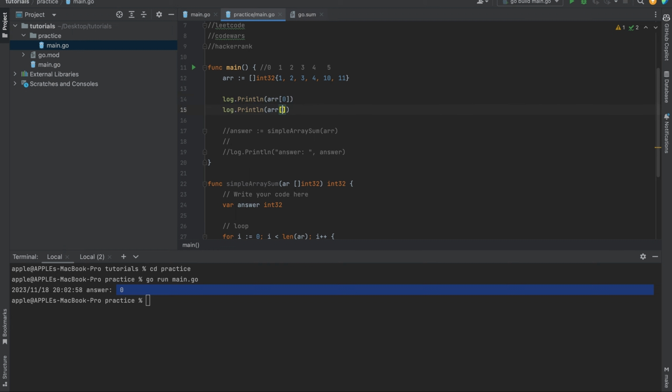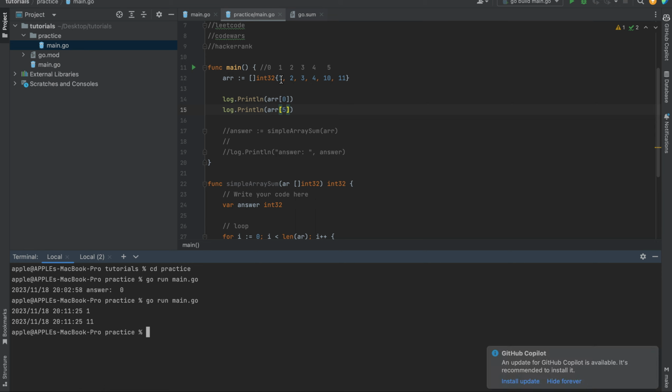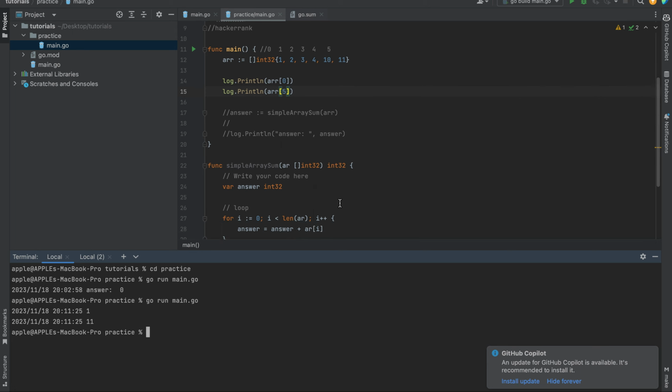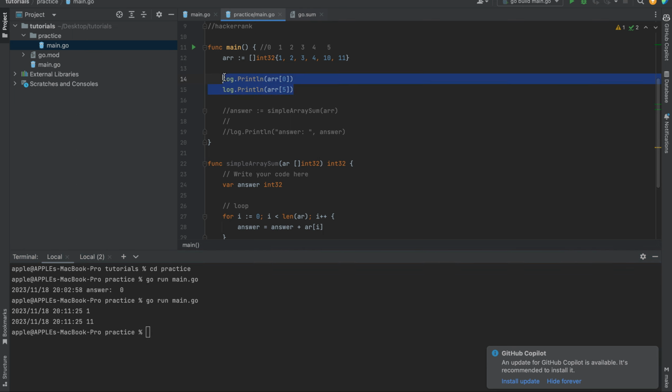So you can visualize what we're talking about here, right? If you run this program, you can see index 0 is 1, and index 5 is 11. This is 0, 1, 2, 3, 4, 5, which is 11. So back to our explanation. We can always remove this now.